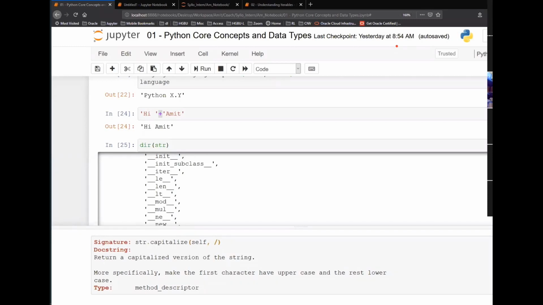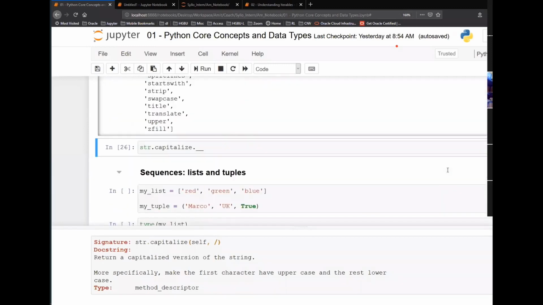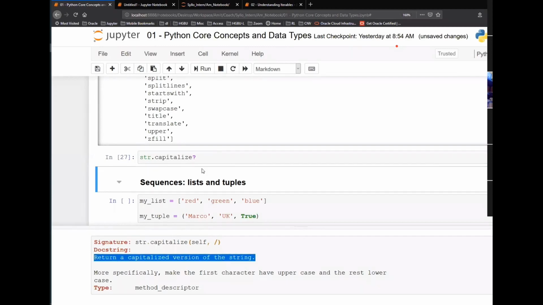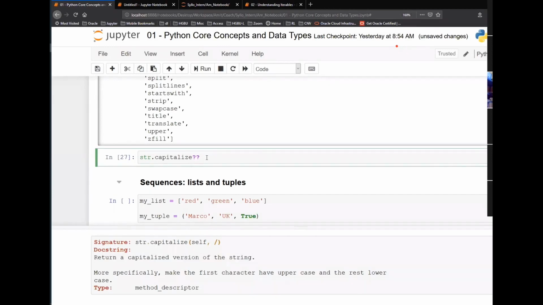Okay, sir, how to know the arguments and return type of those functions? Yes, that is what I was saying. Basically, you have to do str dot capitalize, remove the small brackets, and give a question mark in Jupyter Notebook. It will give you a one-line description of the function. Give a double question mark, and it will give you more details if available. There are no more details available here, but in other cases a double question mark will give you more. In other programming IDEs, maybe the question mark will not work. Whatever IDE you are using, you need to check what is going to work for you.